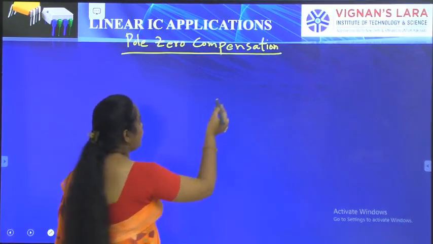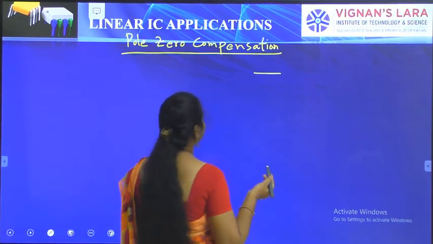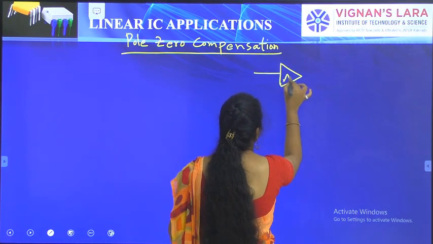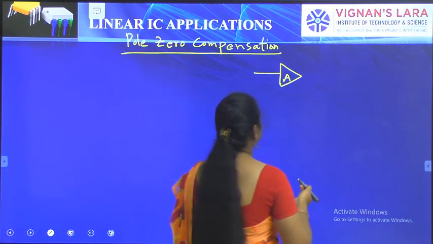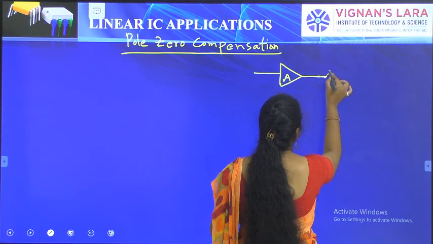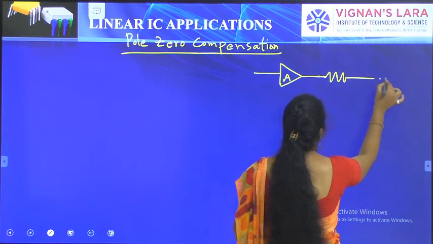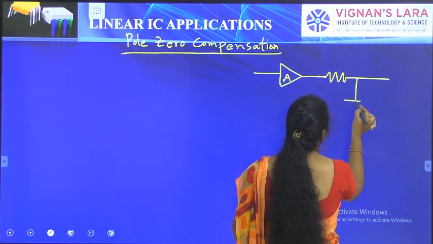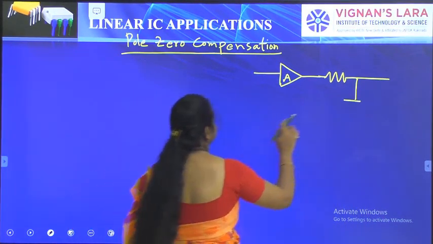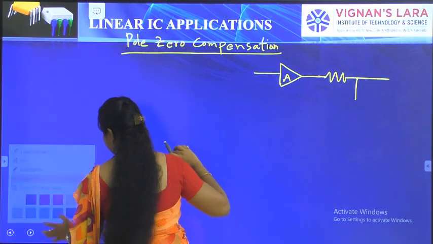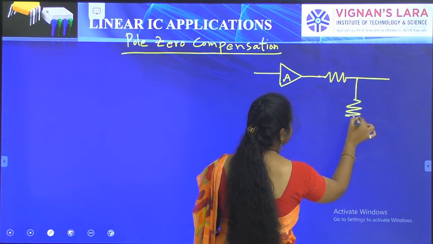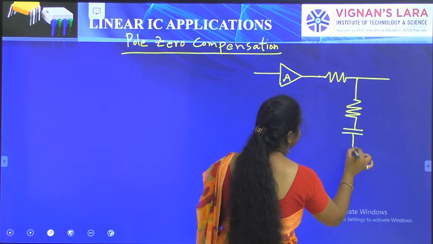So here I have a circuit for designing the pole zero compensation. Here A is taken from the op-amp circuit, followed by the compensated network. I place one resistor here, and along with the resistor I take one capacitor, which is grounded.